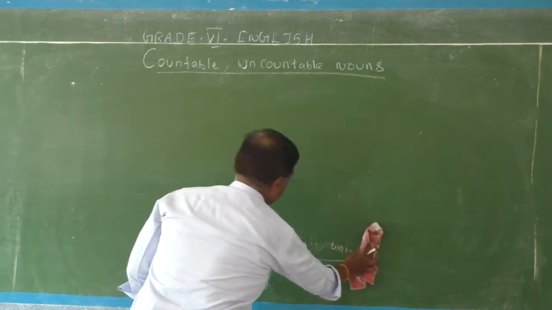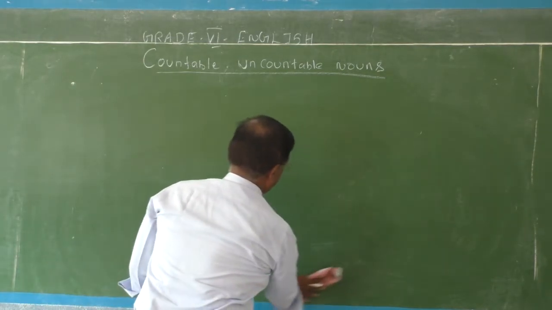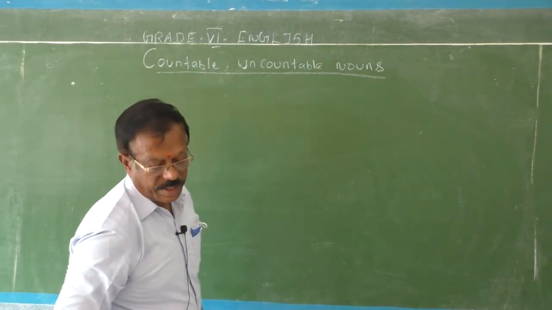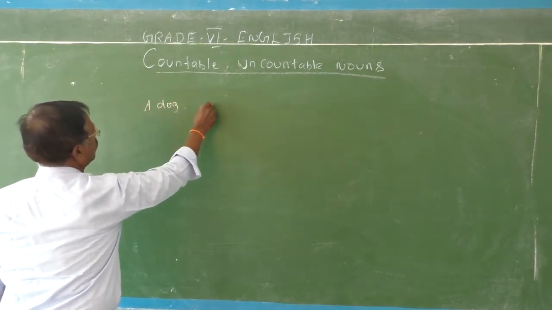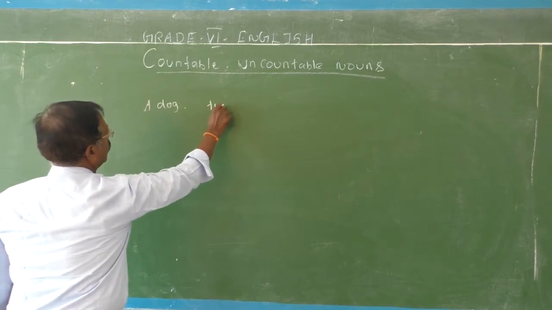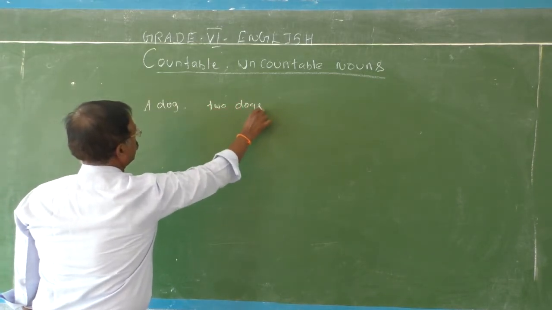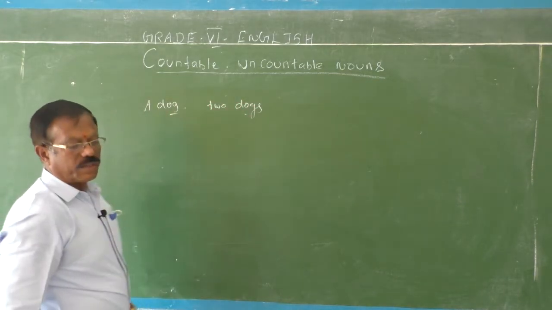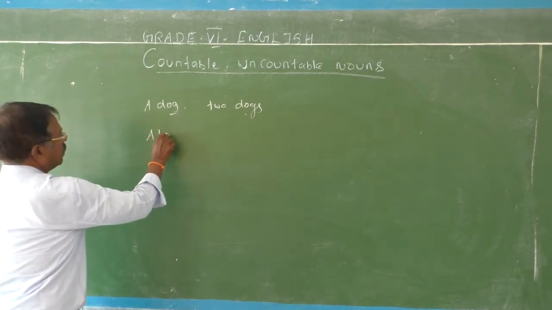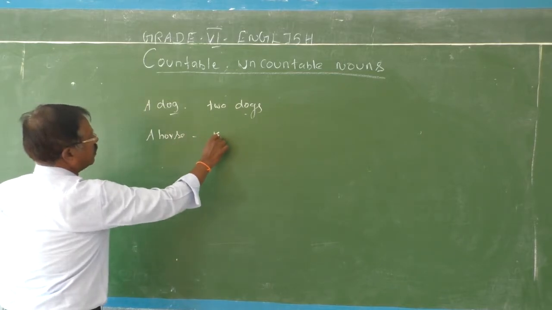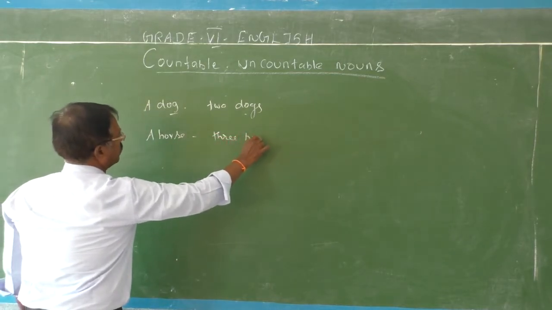For countables, they have given some examples. A dog, two dogs. Because this is a countable noun, therefore they have plural. A horse, three horses.